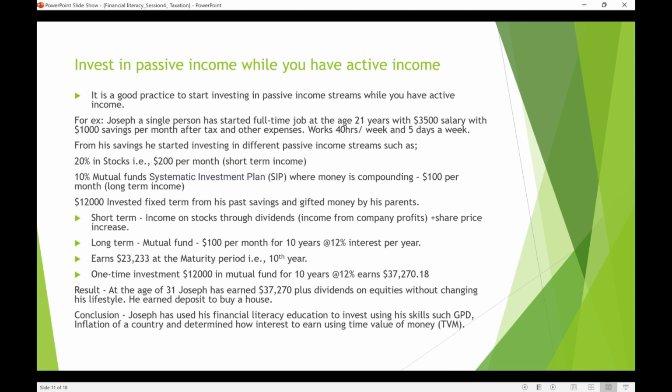So he knows where to invest, and he has a very good fund manager too. In that case, he started investing 20%, like $200 from his $1,000. Still, he has $800, and from that another 10%, another $100, he invested in mutual funds. Say a systematic investment plan is one of the plans he has chosen in mutual funds.